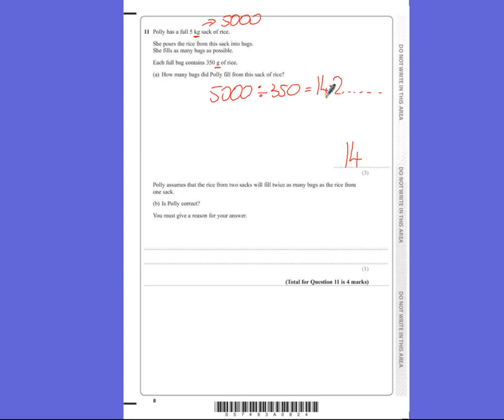Because if this was over 14.5, then doubling this, you'd still only be able to get 14 here, but doubling it would get up to 29. So you'd be able to fill 29, not 28. So we've got to make sure we do some proper working out. So in this case, yes, she is correct because this is less than 0.5. So we've got less than half a sack left. And we could show that by saying double the amount, so 10,000 grams divided by 350 would equal 28.57 and so on. But that is still just 28 bags. Okay, so we can still only fill 28 and just double that. So yes, she's correct.